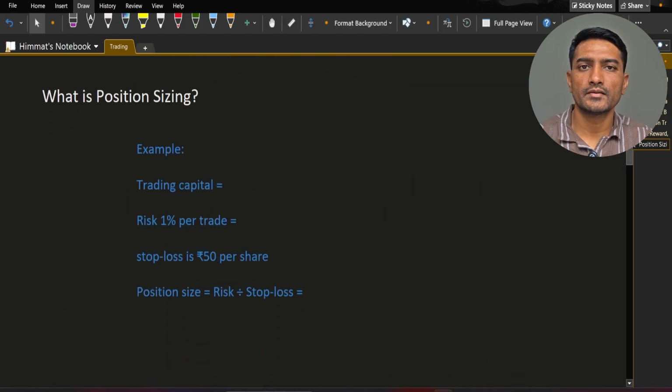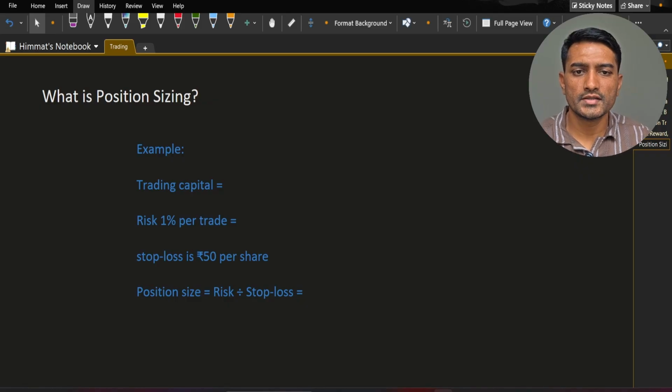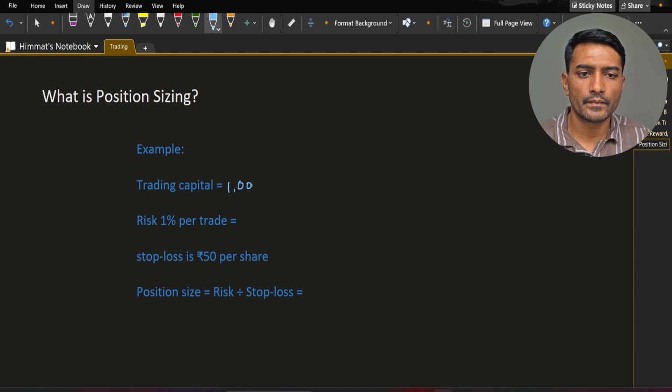What is position sizing? Position sizing simply means how many shares, lots or contracts you should buy per trade based on your account size and risk per trade. So here is an example where your trading capital is 1 lakh and risk per trade is 1%, which means 1000 rupees, and your stop loss is 50 per share.